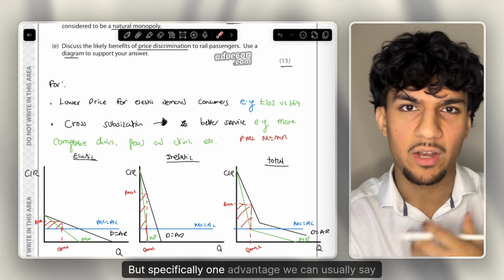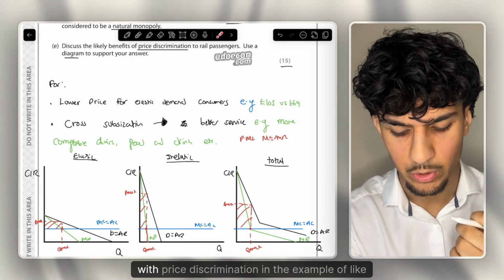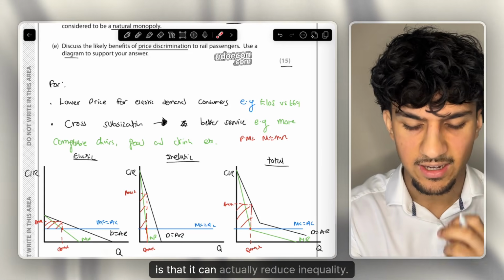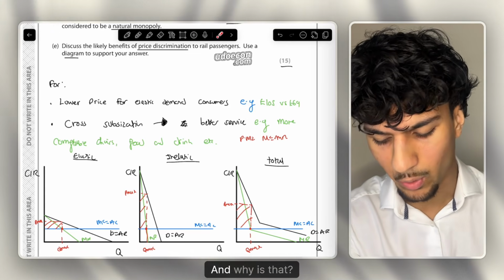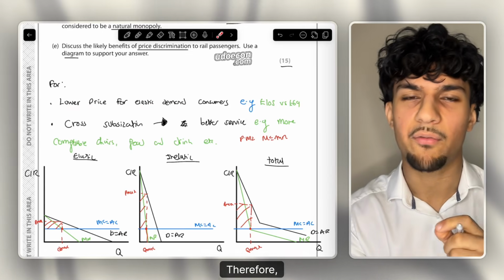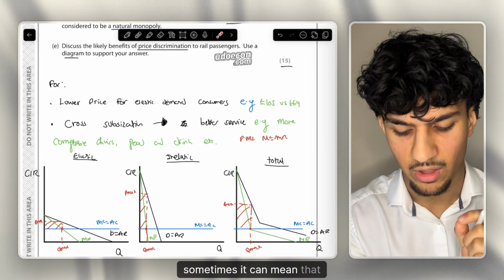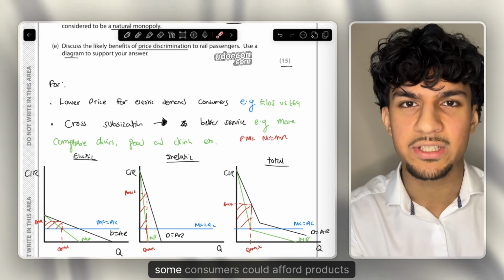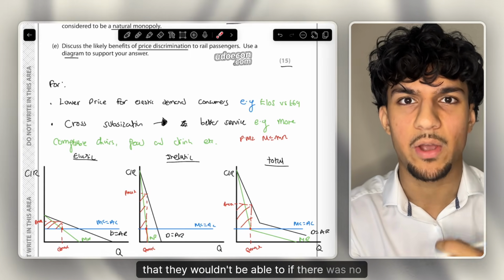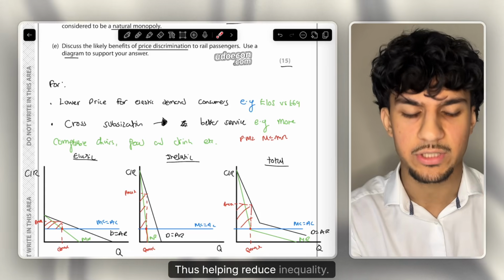But specifically, one advantage we can usually say with price discrimination, in the example of, for example, Amazon, is that it can actually reduce inequality. And why is that? That's because there are lower prices for elastic demand consumers. Therefore, sometimes it can mean that some consumers could afford products that they wouldn't be able to if there was no price discrimination, thus helping reduce inequality.